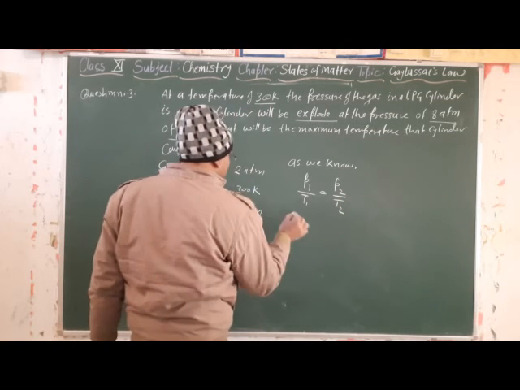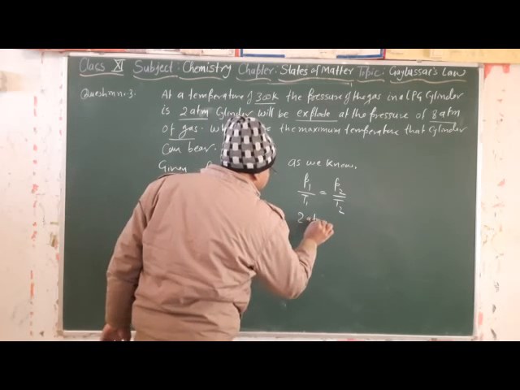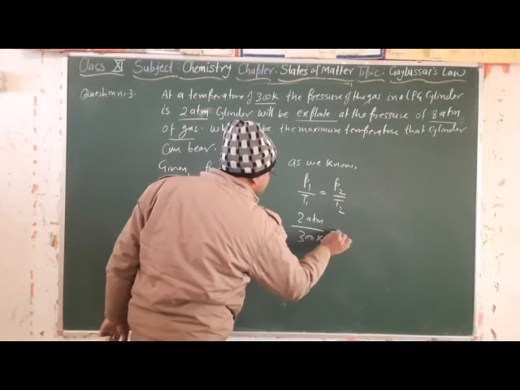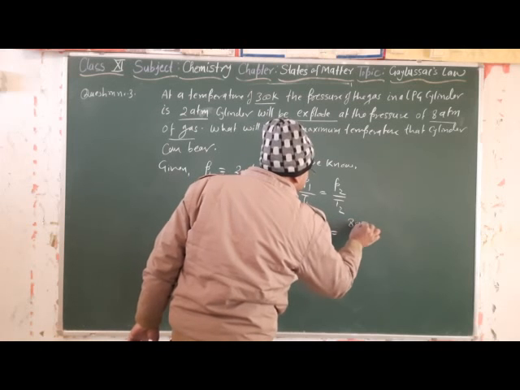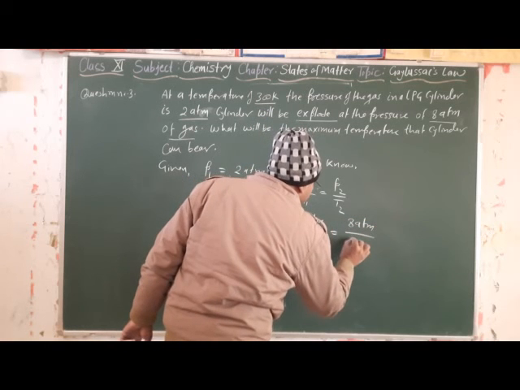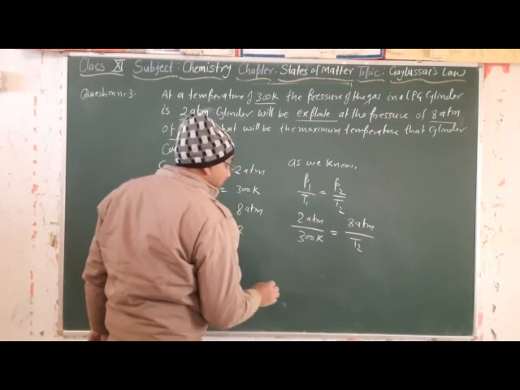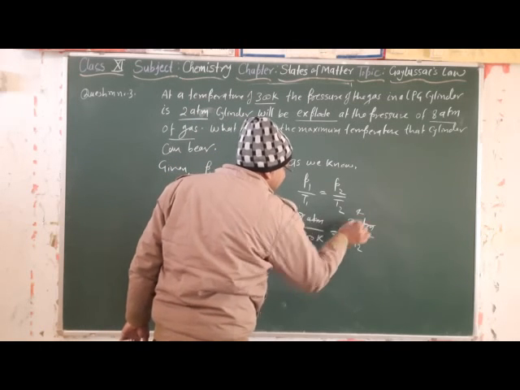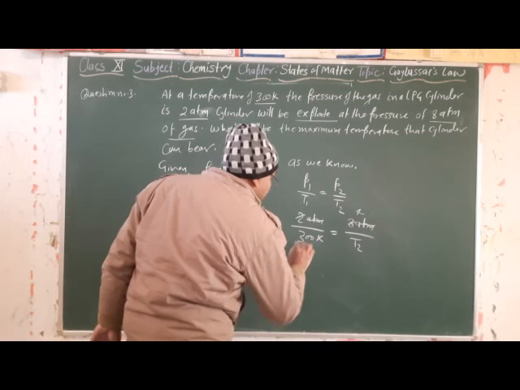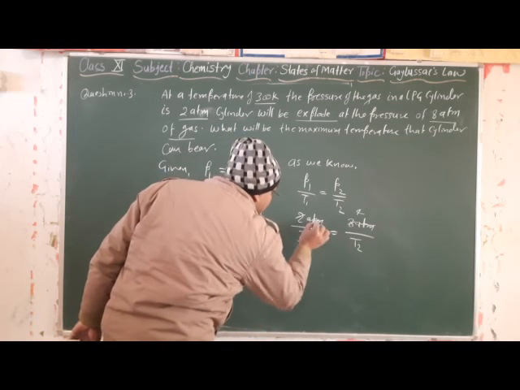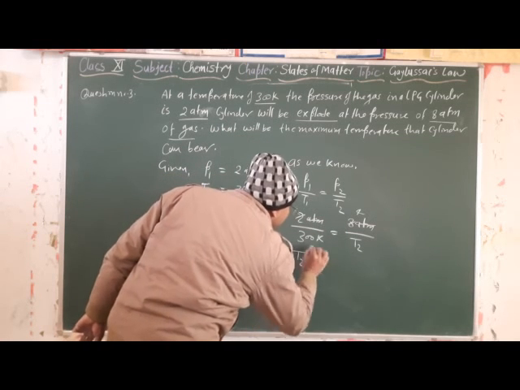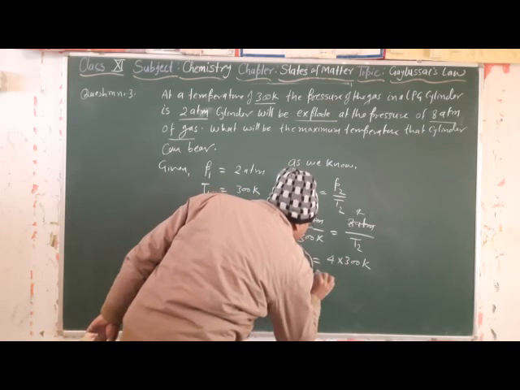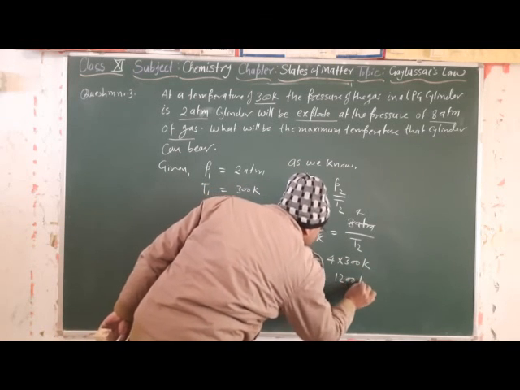Then put the value: 2 atm divided by 300 Kelvin is equal to 8 atm divided by T2. Then atm cancels, 2 into 4 is 8. So T2 will come to this side. T2 is equal to 4 into 300 Kelvin, means 1200 Kelvin.